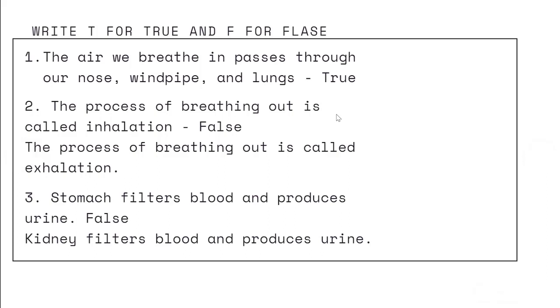The first one is the air we breathe in passes through our nose, windpipe and lungs. It's true. Second, the process of breathing out is called inhalation. That is false. What is the correct statement? The process of breathing out is called exhalation. Right? The third one, stomach filters blood and produces urine. It's false. The correct statement is kidney filters blood and produces urine.